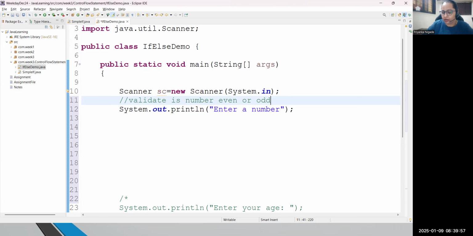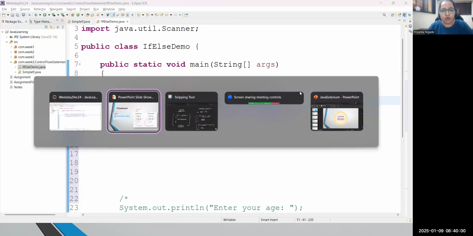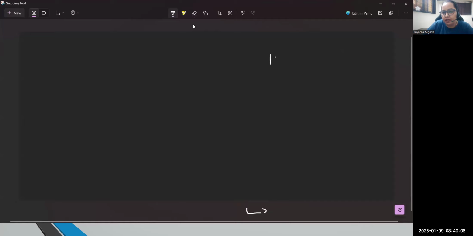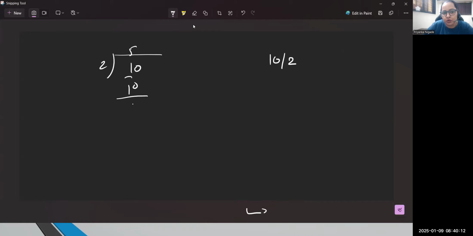Now the point is, completely divisible by 2 means what? See, here comes the operator part. Let's say I'm trying to divide 10 by 2. So the actual division is like this: 2 fives are 10 and I will be getting 0. 5 will be the quotient, right? 0 will be the remainder. What happens when you write the division operator? The division operator always returns the quotient part, meaning the answer I'm getting is 5.